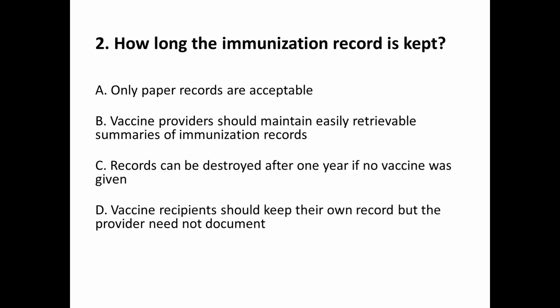Question number 2. How long the immunization record is kept? A, only paper records are acceptable. B, vaccine providers should maintain easily retrievable summaries of immunization records. C, records can be destroyed after 1 year if no vaccine was given. And D, vaccine recipients should keep their own record, but the provider need not document. Correct answer is B.